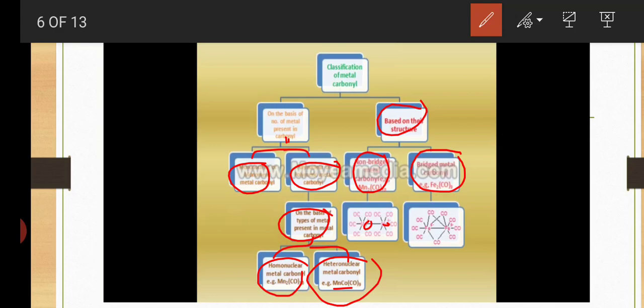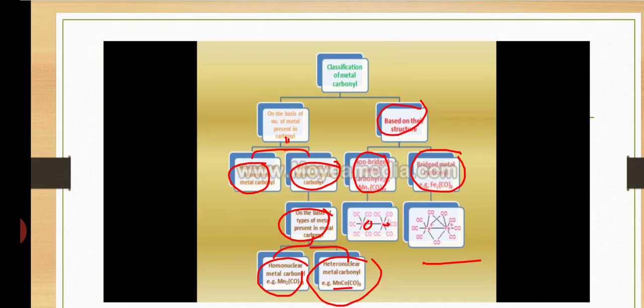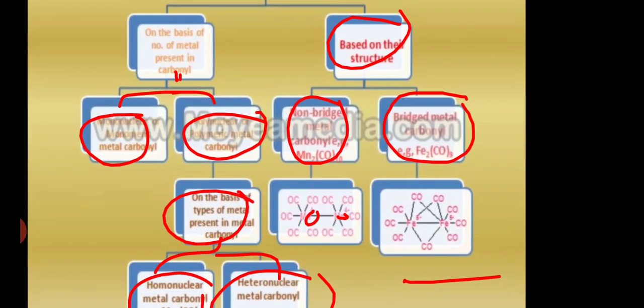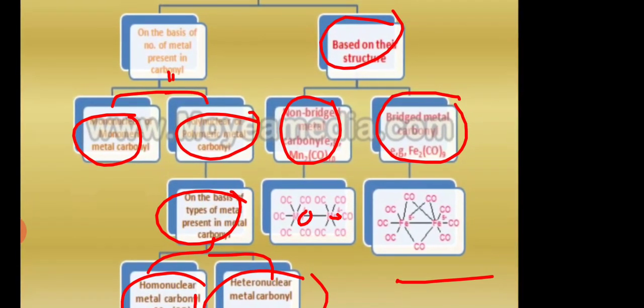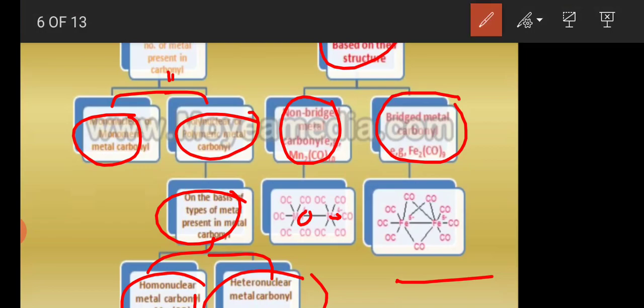Here, iron carbonyl: two iron atoms are present, but here three bridge bonds are present. This one is one bridge bond, this one is one bridge bond, this one is one bridge bond.